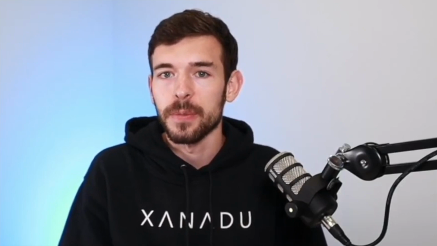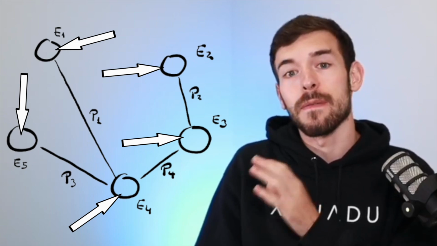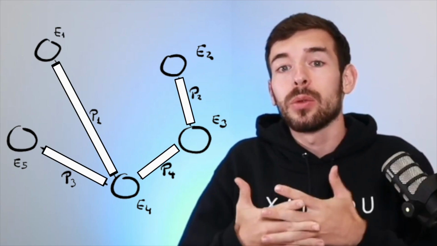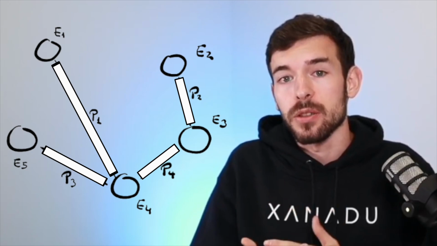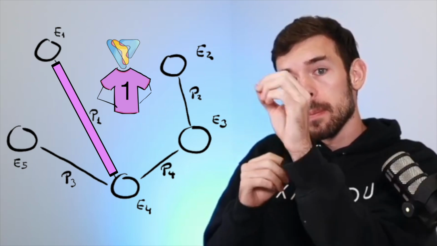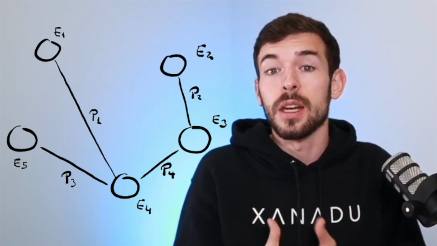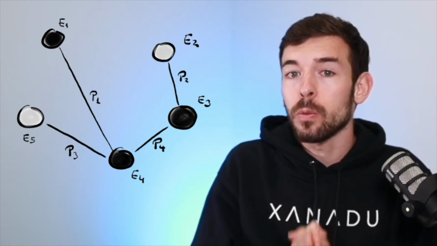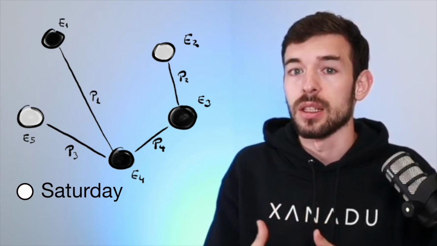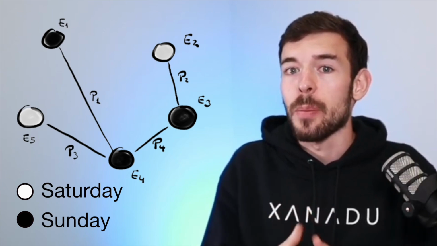The cool thing about these kinds of problems is that there is an easy way to represent them with a graph. In our case, the nodes are going to be the events. In that case, we have 5. And the edges are going to connect the preferences of each person. It means we are going to connect nodes 1 and 4 because person number 1 is interested in going to both of them. Also, in order to represent our solution, we are going to paint in white the nodes, meaning the events, that happen on Saturday, and in black the ones that happen on Sunday.